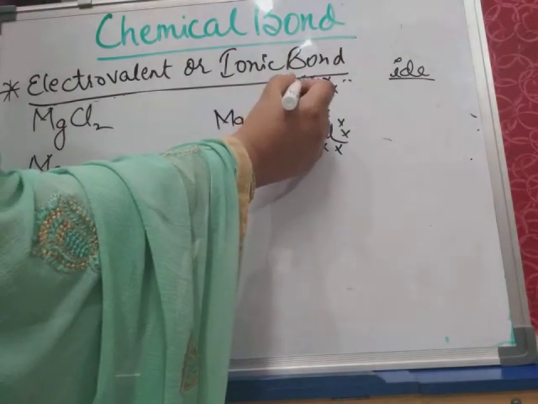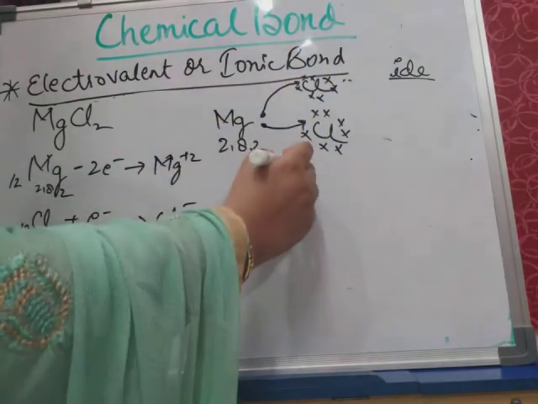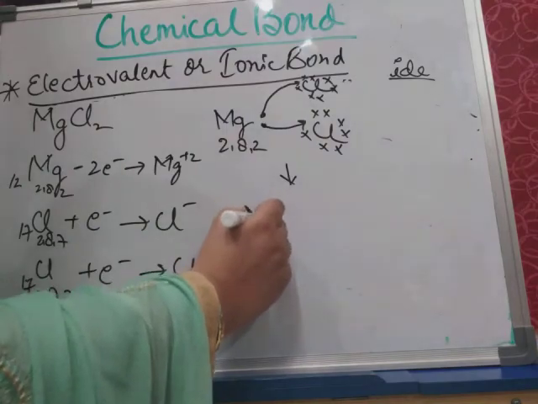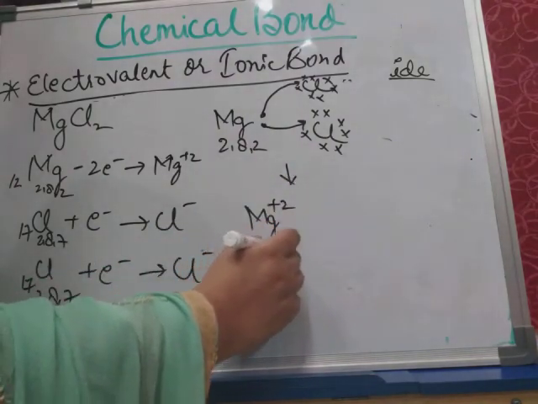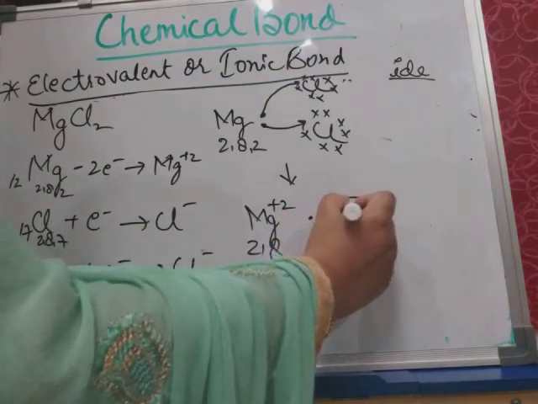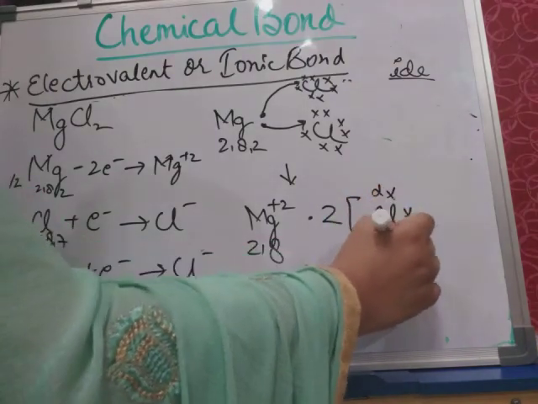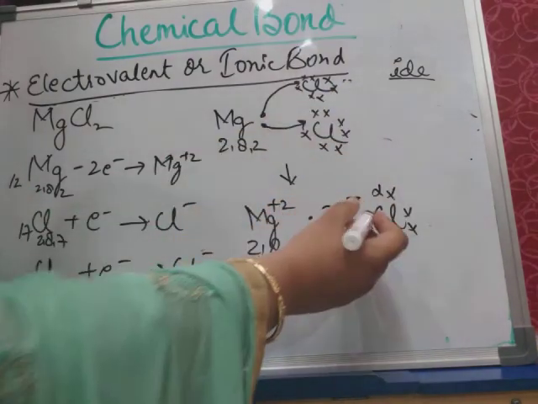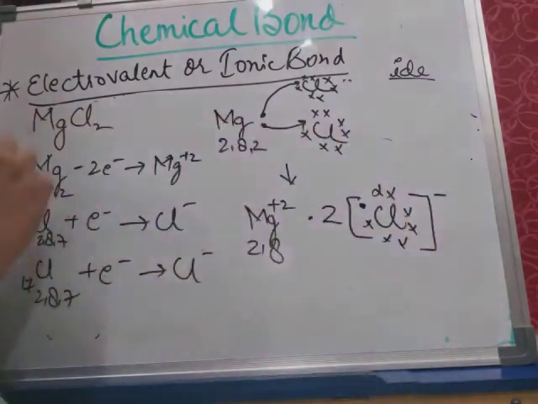One it will give to this chlorine atom and the other to that chlorine atom. So magnesium, after losing 2 electrons, will acquire +2 charge with a stable electronic configuration of 2, 8, and 2 ions will be formed here. Each Cl has its own 7 electrons and 1 which it has gained from magnesium, and it will acquire a negative charge.